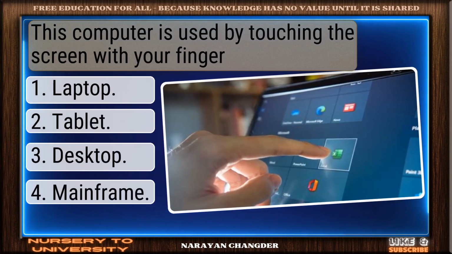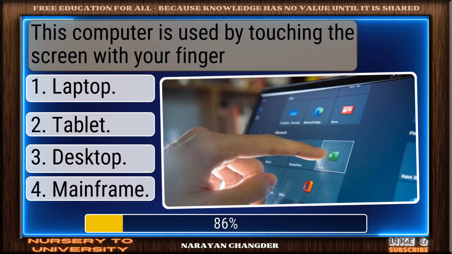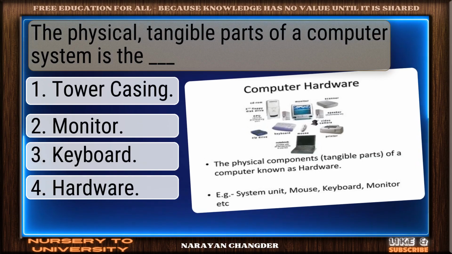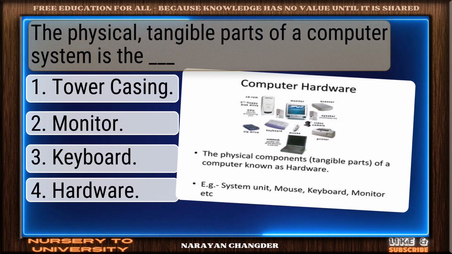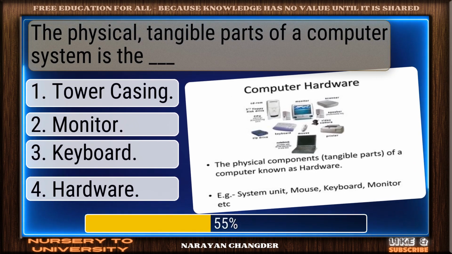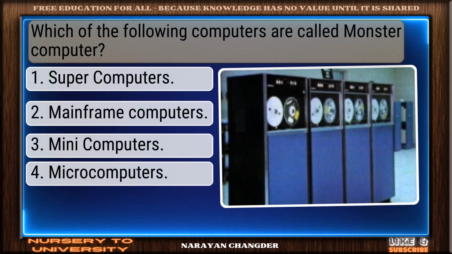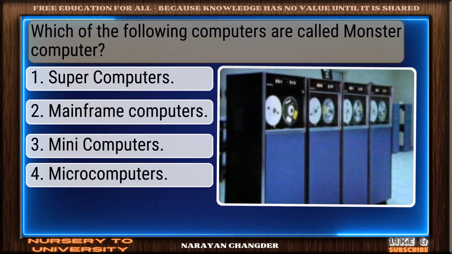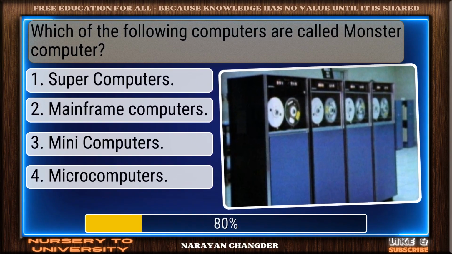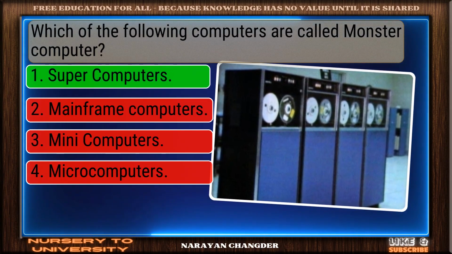This computer is used by touching the screen with your finger. Nice work. Tablet fits perfectly. The physical, tangible parts of a computer system is the dash. Great job. Hardware is accurate. Which of the following computers are called monster computer? Correct response. Supercomputers is accurate.